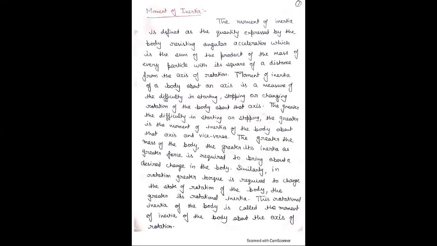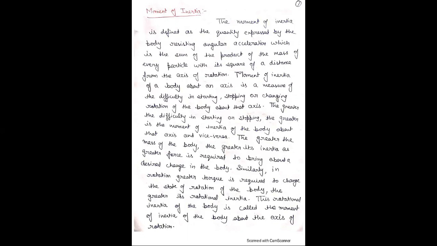Basically, moment of inertia is the same as mass in linear motion. Moment of inertia behaves as mass in rotational motion, whereas simple mass m is used in linear motion.